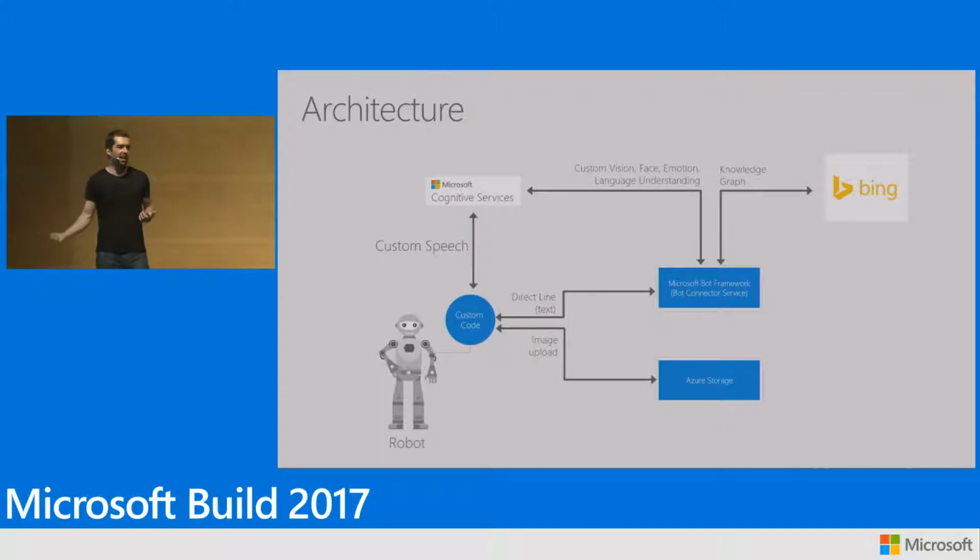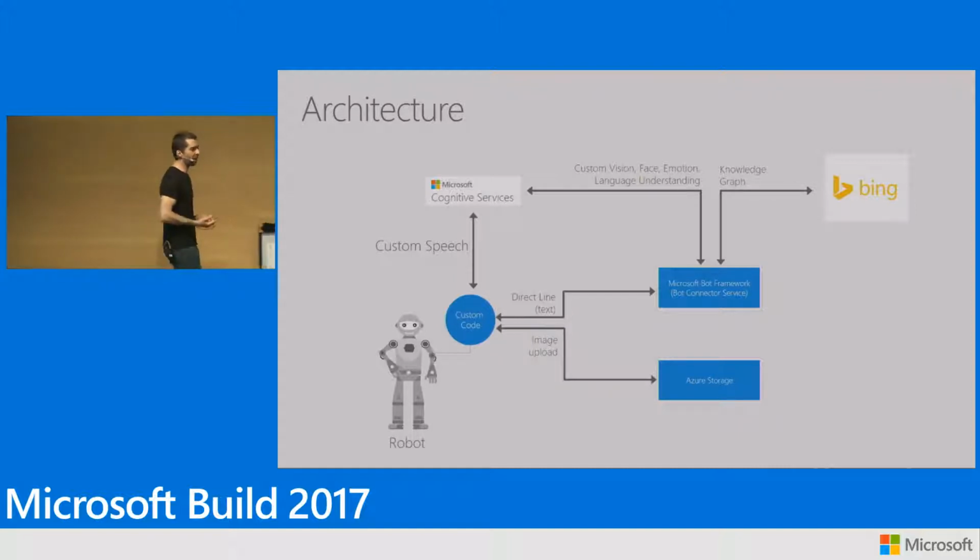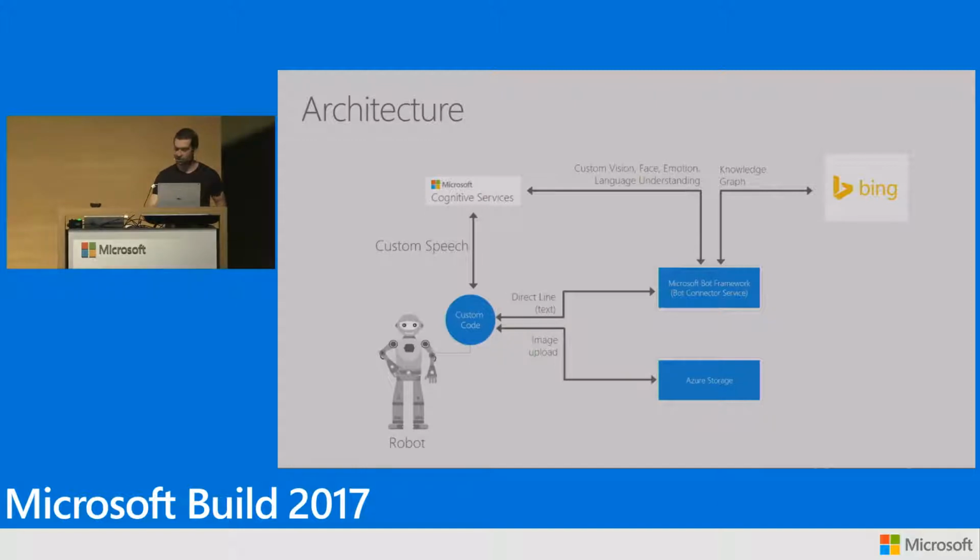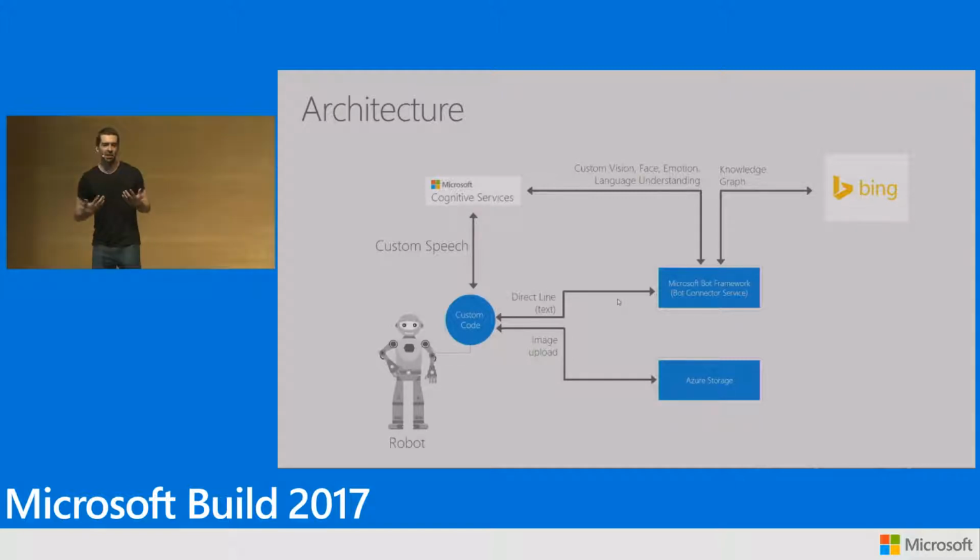So the first step that Zenbo takes is going to the speech API and converting that audio into text, right? That's step one. Step two is calling the bot framework. From this same application, we use an API called Direct Line. What this API does is it lets me build my own channel. So I'm building a bot, but instead of using Skype or Slack or Facebook or text messages or anything like that, I'm building my own channel that happens to be a robot, right? So what I'm doing now is sending over what the user tells the robot to Direct Line and say, go deal with this, go sort it out.